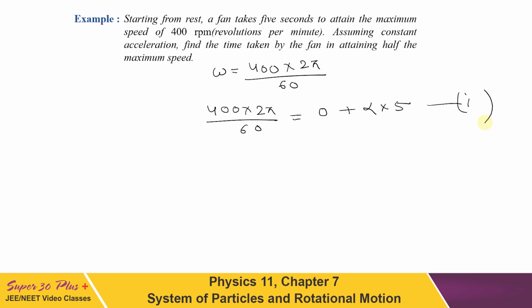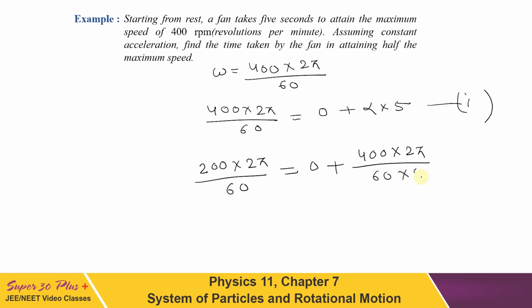Now in the next equation, because it is asking for the time taken to attain half the maximum speed, half the maximum speed has to be equal to 200 revolutions per minute. So 200 into 2 pi by 60 is taken as omega, omega naught is 0, plus alpha t. Now I can directly substitute the value of alpha from the above equation, that is 400 into 2 pi upon 60 into 5, times t.